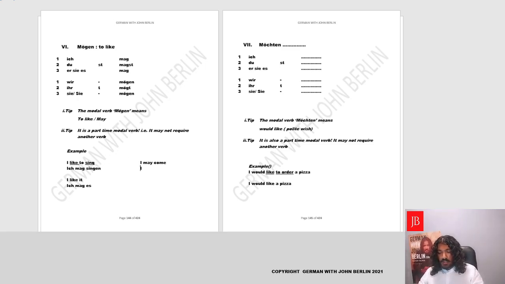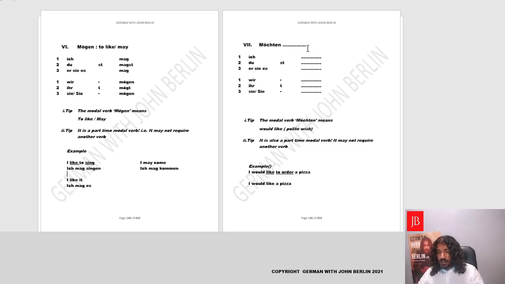So ich mag kommen. Yes, I may come. Fantastic. So we have learned the meaning of mögen, it's to like, and let's put a slash and also write may. So I like to sing, I simply like it. So here it's a modal verb, independent verb, and here it's also a modal verb, but it is used in the sense of may. So basically two meanings. Fantastic.